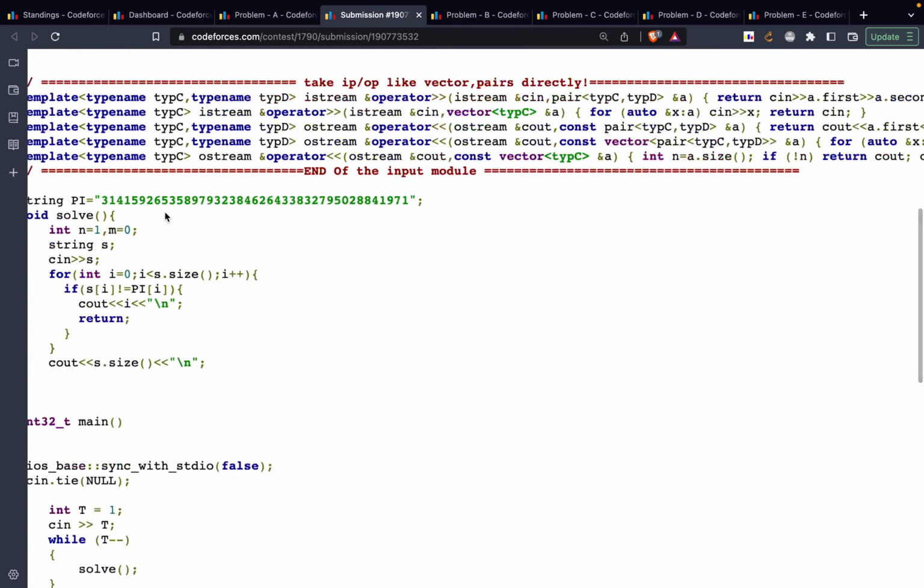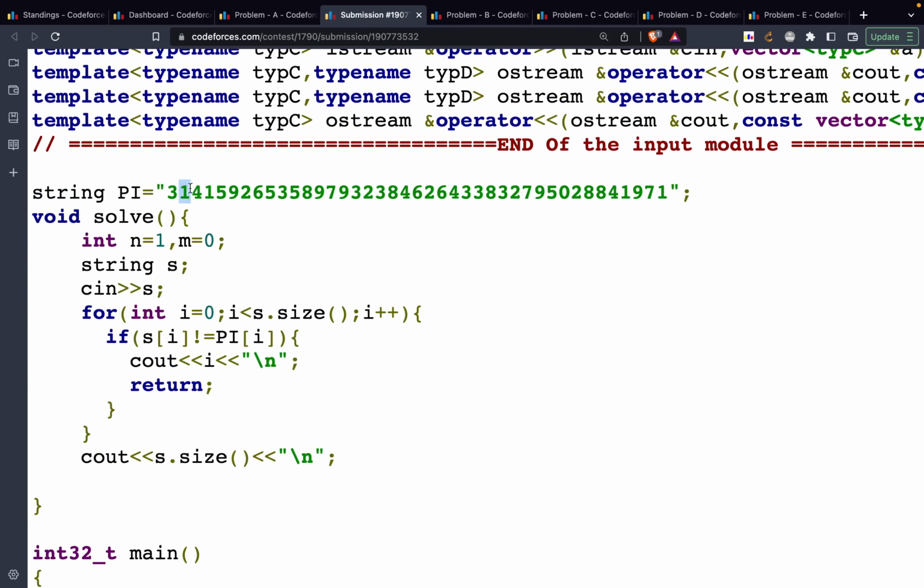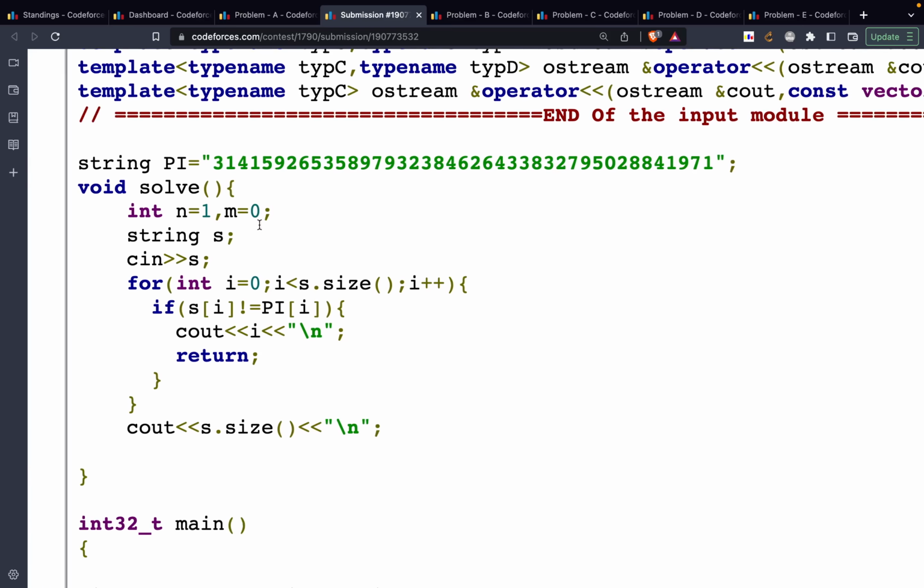I actually did that. So I copied the actual value of pi, then I started traversing my string till the time the value of pi was right. At the first instance where the value of pi was not right, I printed the index. Since I'm talking about zero-based indexing, I'll technically be printing the length of the correct string. Else if I was able to run through the entire loop, that means the entire string was correct, so I'll print the length of the entire string.